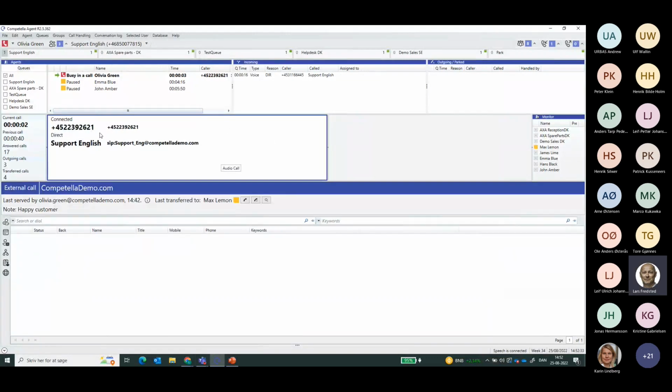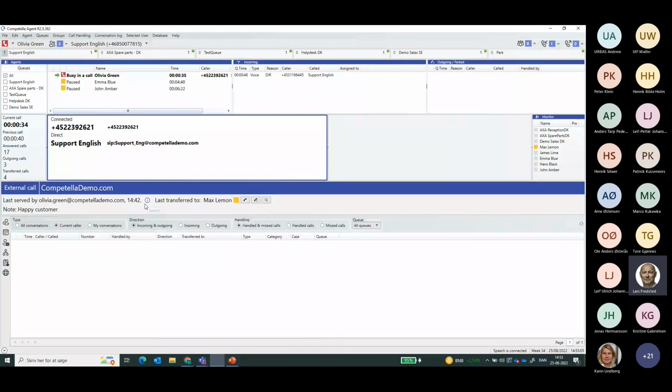In this case, we can see the phone number of the caller. We are able to see which queue the call came into. But also, as part of this 360-degree view, we present information about when the caller dialed in the last time. That was today at 14:42, and the customer actually spoke to Olivia Green the last time they dialed in.